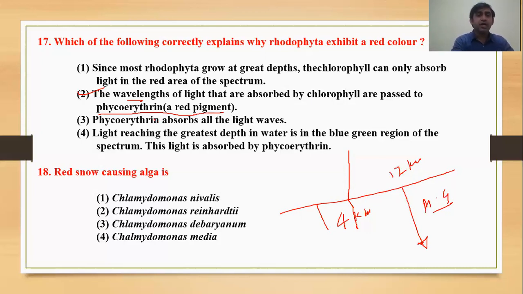The next question, number 18: red snow alga is called what? What is the red snow alga? It is Chlamydomonas nivalis. Remember this. Moving to the next question, question number 19.